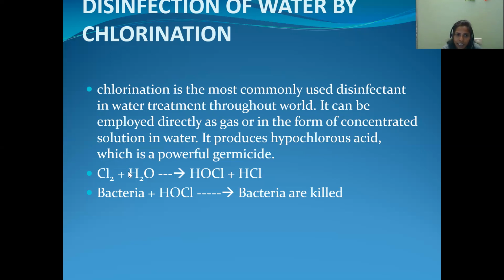So when chlorine is added to the water, what we are getting here is hydrochloric acid. Along with that, we are getting the hypochlorous acid.